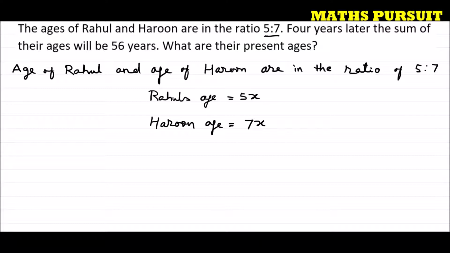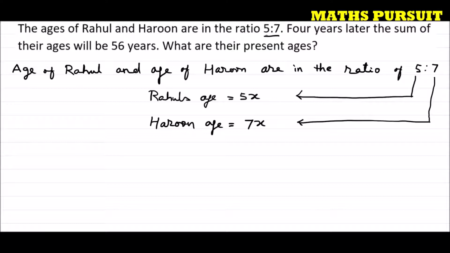And how are we assuming? We are assuming on the basis of this 5:7. Hope guys we are very clear till here. So what we got? Rahul's age is equal to 5x and Harun's age is equal to 7x.